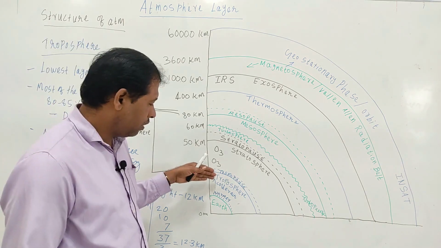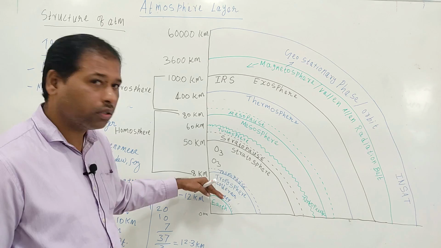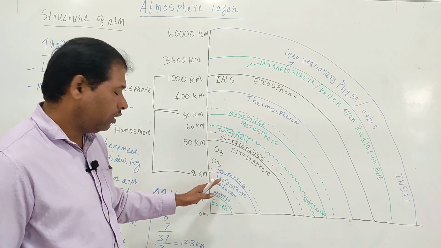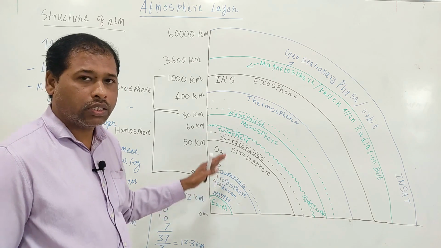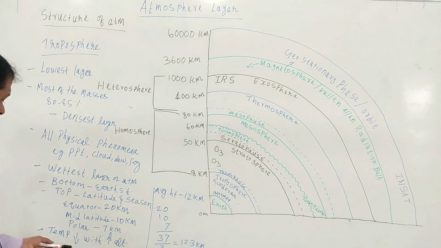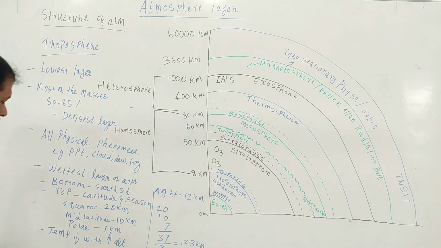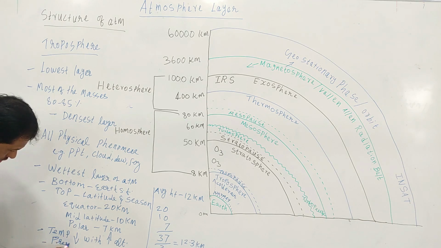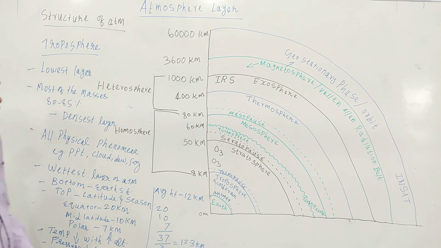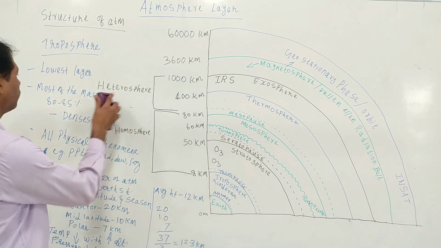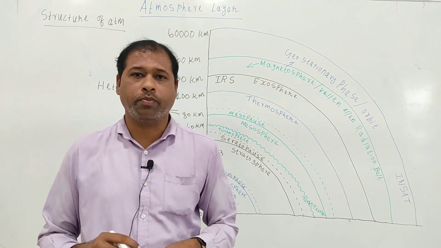Air is warmest near the ground surface and gets colder as it rises. Similarly, temperature decreases with increasing altitude. One more characteristic is pressure: pressure also decreases with increasing altitude. So this is all about troposphere. Next layer is stratosphere.